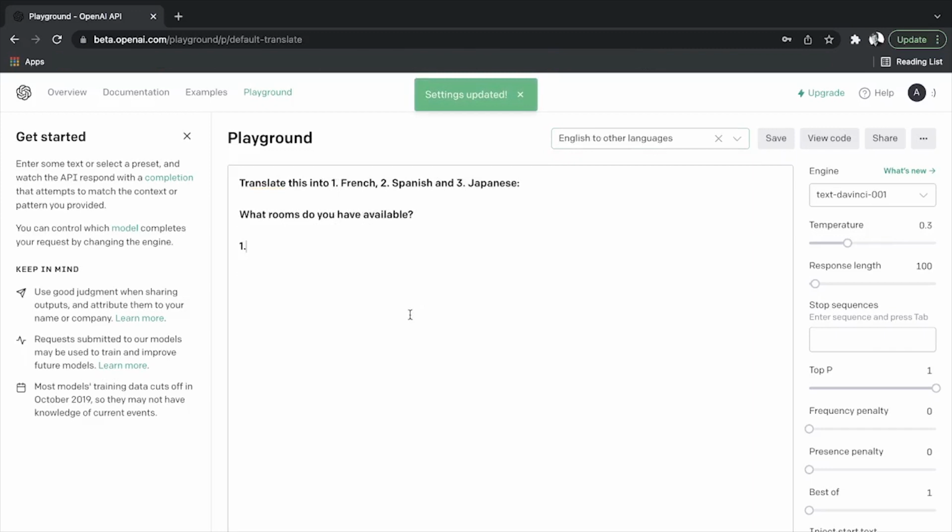So in this one, we asked GPT-3 to be a translator for a couple different languages. And we kind of give it a hint as well about the format by putting that one there so that it knows we're doing a list.